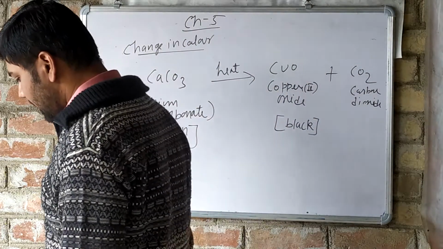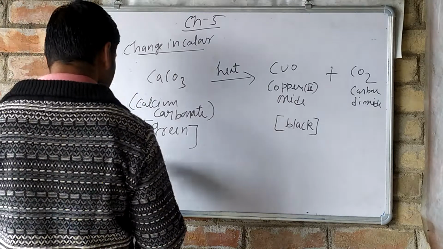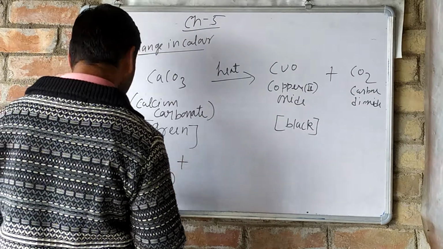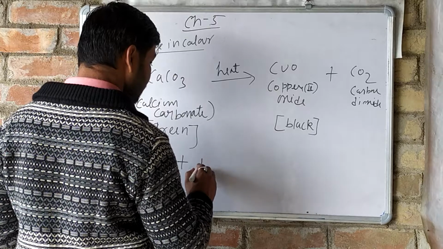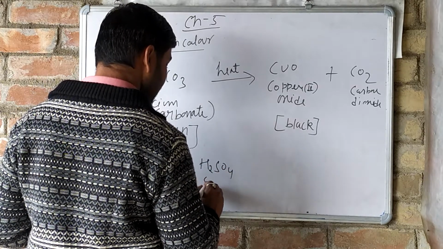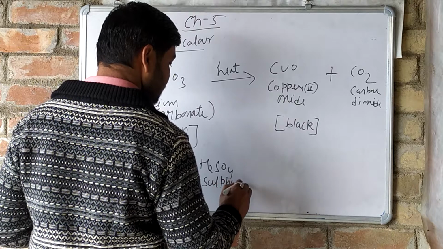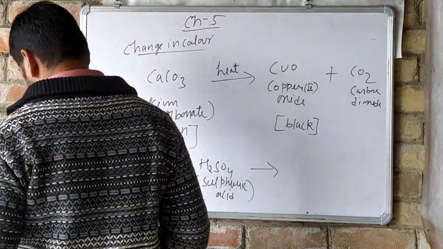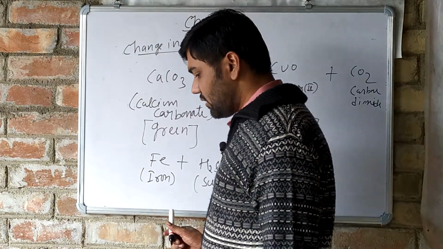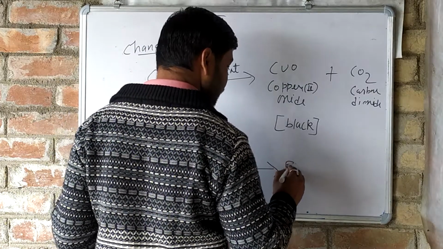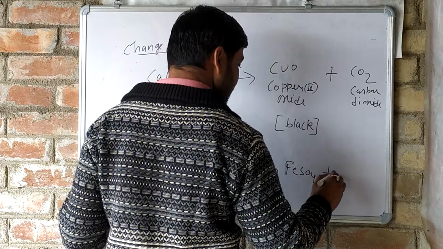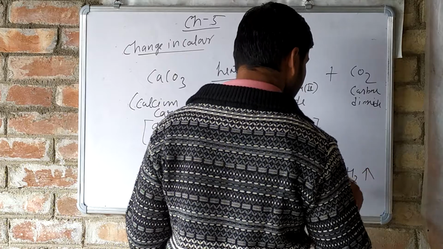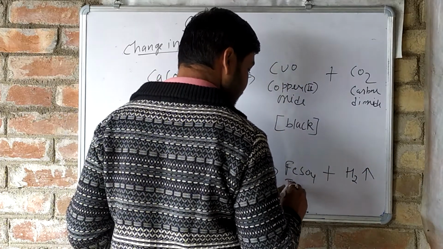Like that only, iron, that means Fe, on treating with sulfuric acid, H2SO4. Iron on treating with sulfuric acid will give iron second sulfate, that is FeSO4, and hydrogen gas is evolved out. FeSO4 means iron second sulfate.